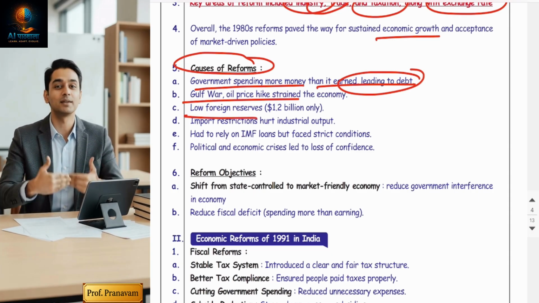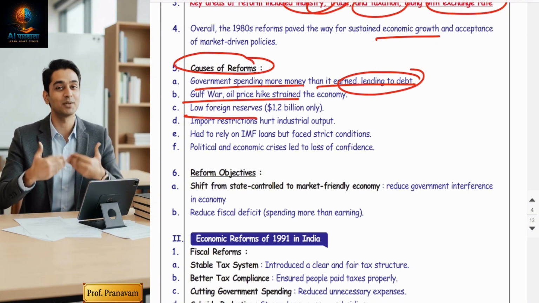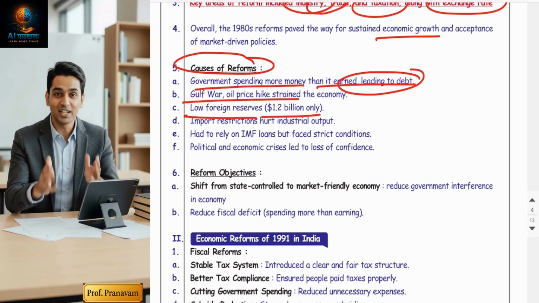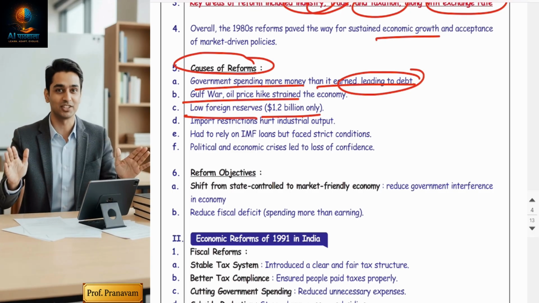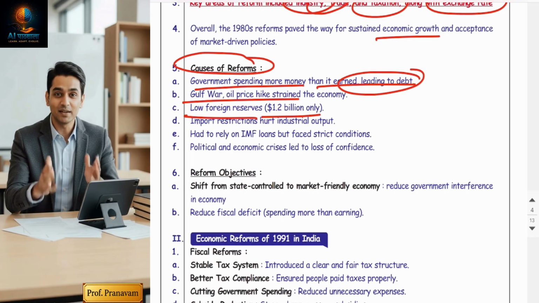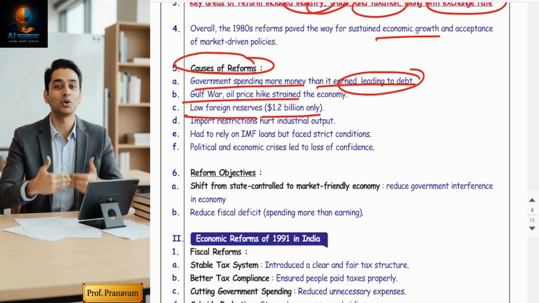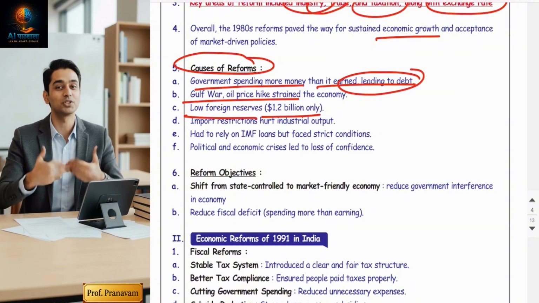The next problem was that India had a low foreign exchange reserve. It was said that in the 1980s, India had only $1.2 billion. That means barely enough to pay for imports for 1 week. It means after 1 week, India might have been declared a bankrupt country. So a very tough and painful situation was going on in the country.